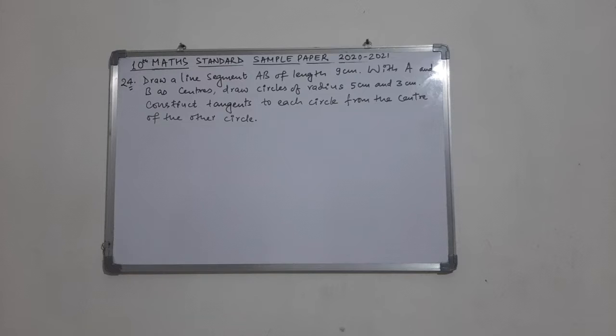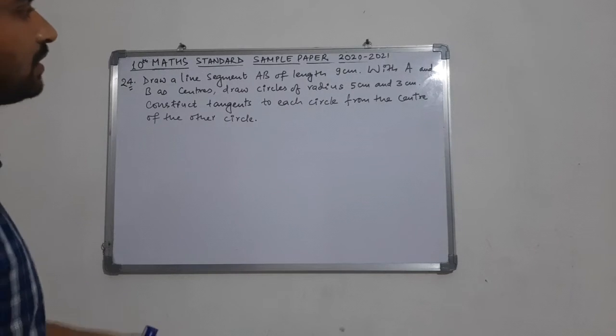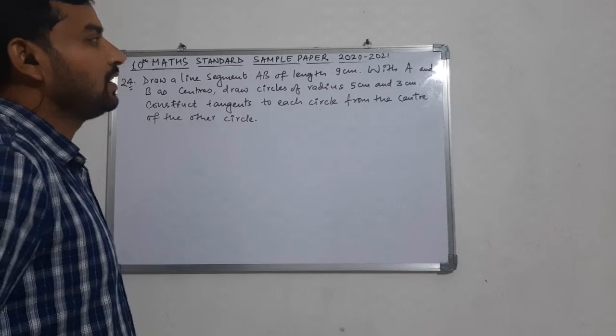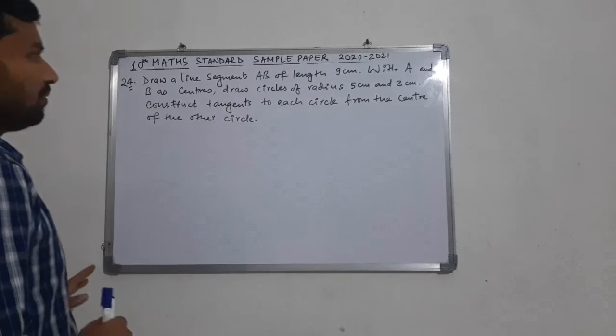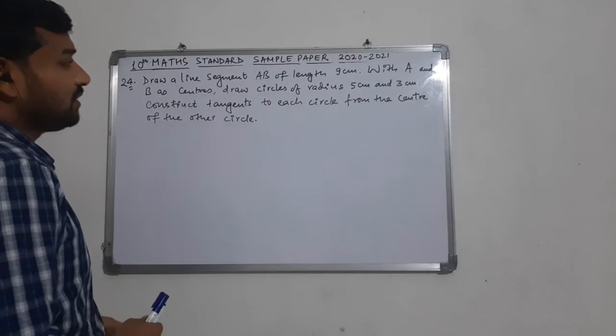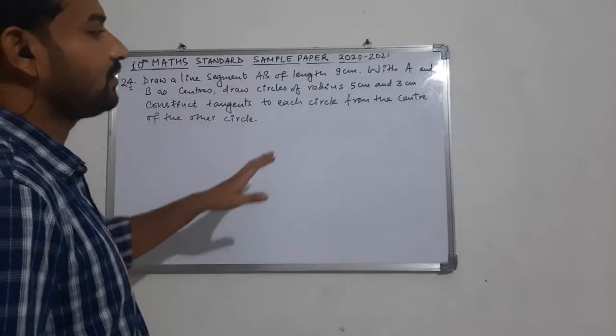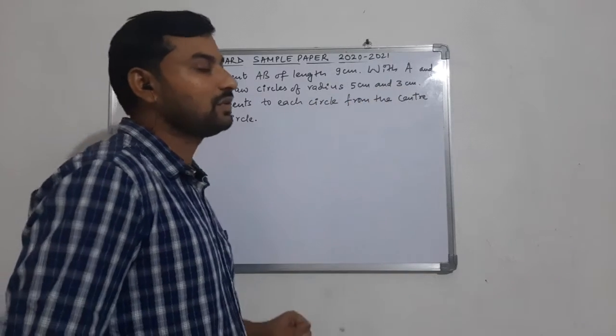So now let us come to question number 24. Here we have to draw a line segment AB of length 9 cm, and then by taking A and B as centers, we have to draw two circles having radius 5 and 3 cm.